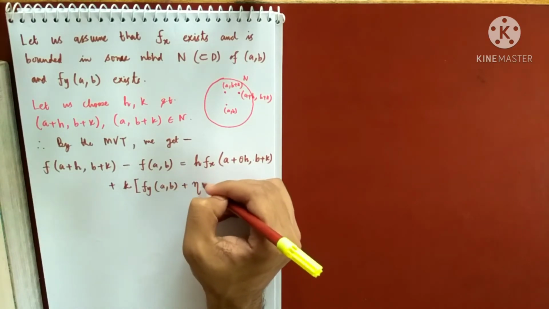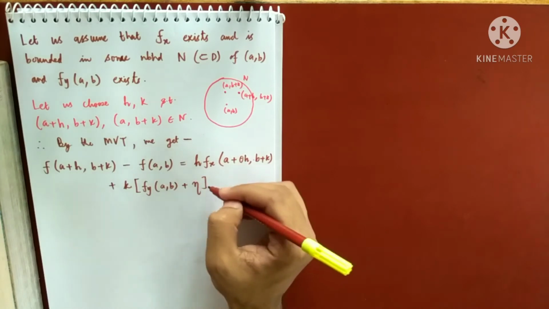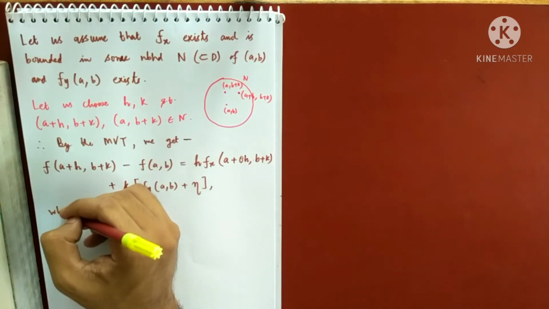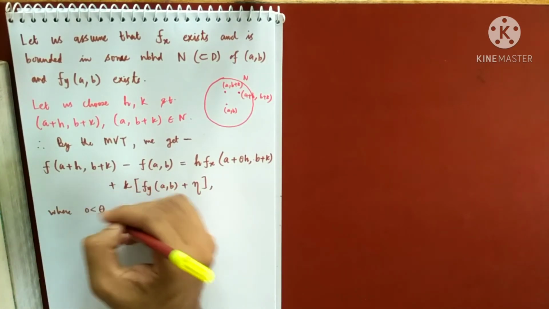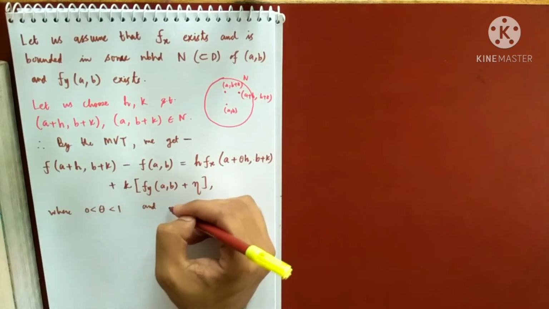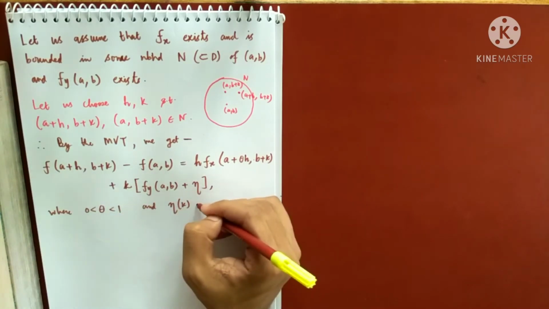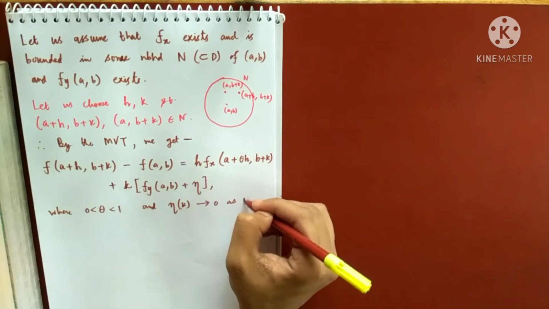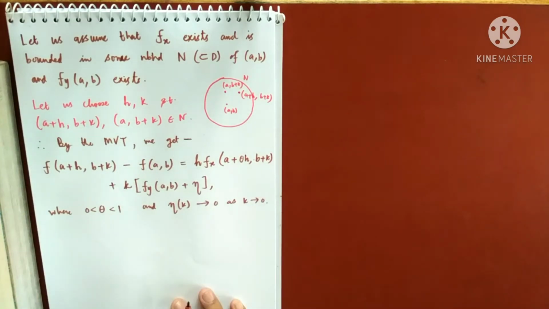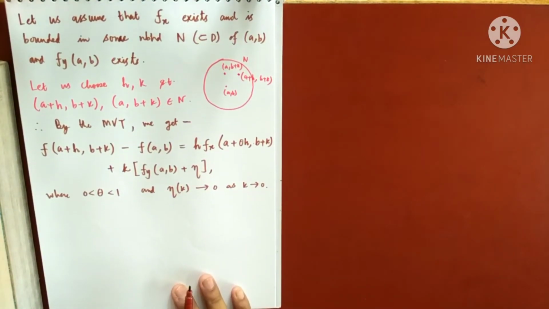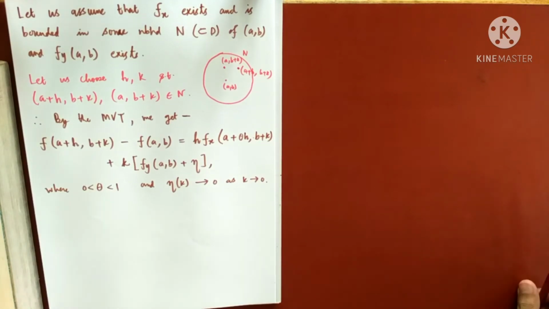plus η. What is η? I'll write everything. So where θ is some number lying between 0 and 1, and η is a function depending upon k only, and which goes to 0 as k goes to 0. So this we have already obtained by the mean value theorem, right?